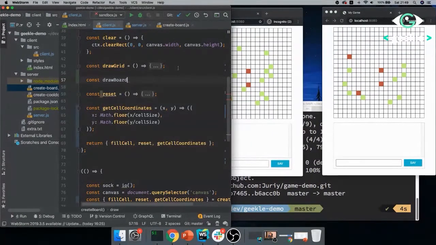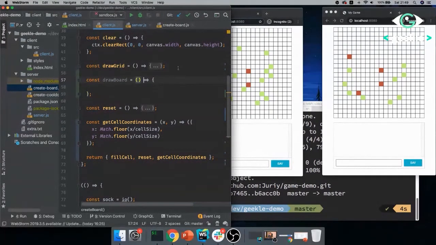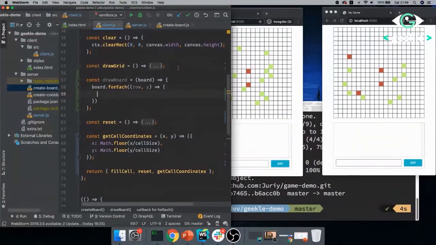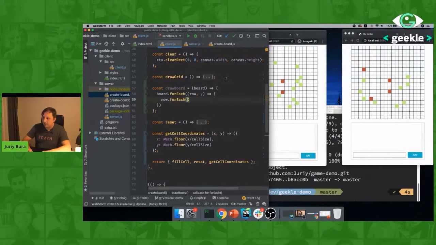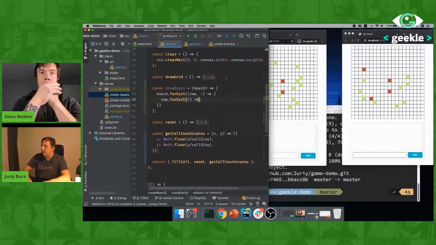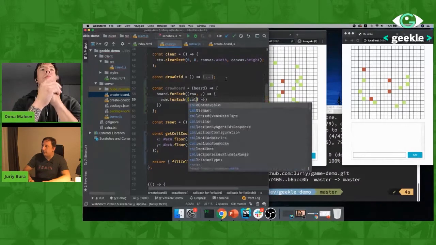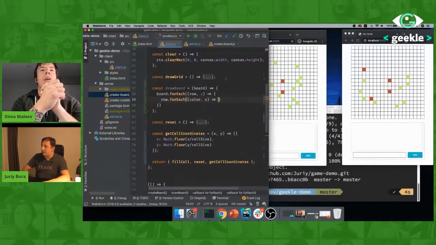For board, make it a separate function instead, probably will be a little bit cleaner. It accepts the board, and we'll say for each row in the board, I'll take row and y coordinate, and then for each cell in that row, that will be in that cell, I will find the color, and the coordinate will be x.